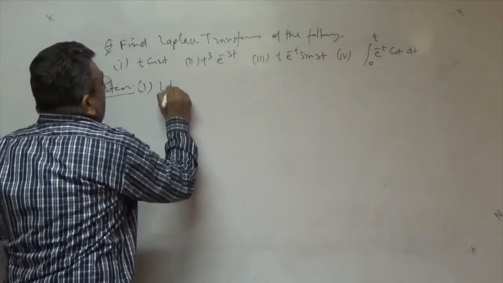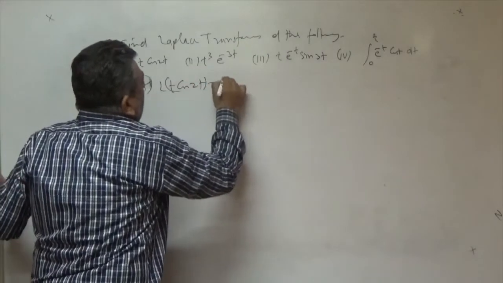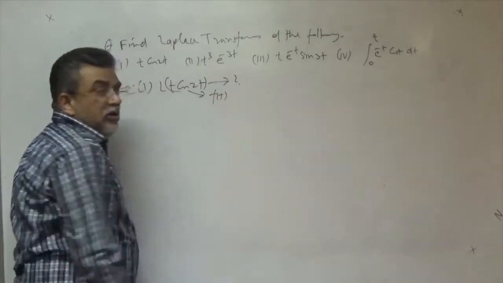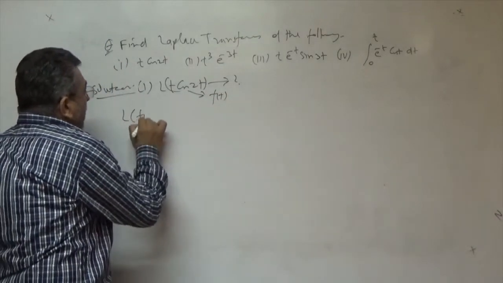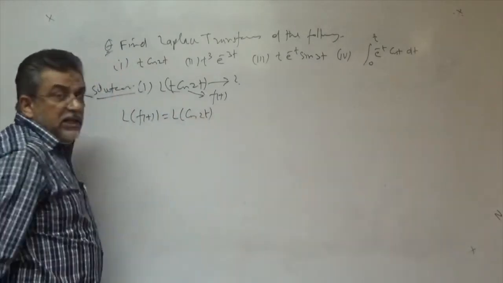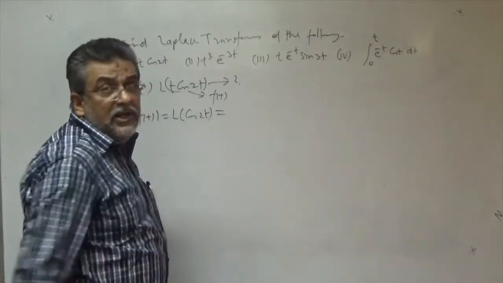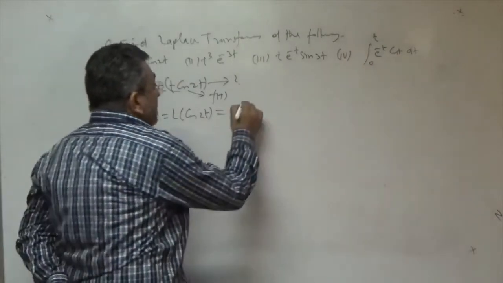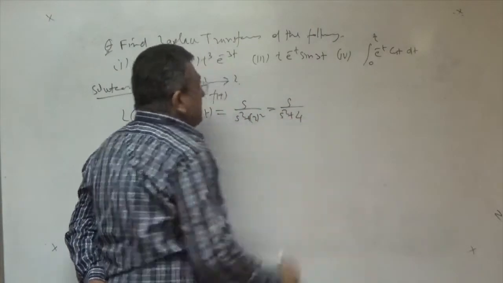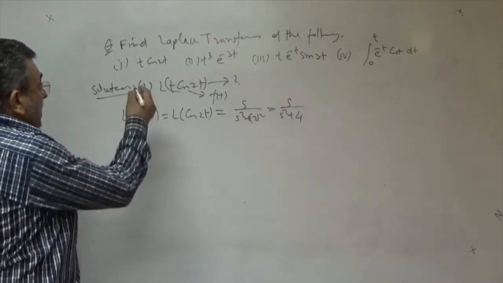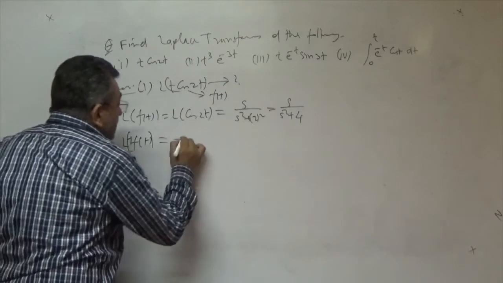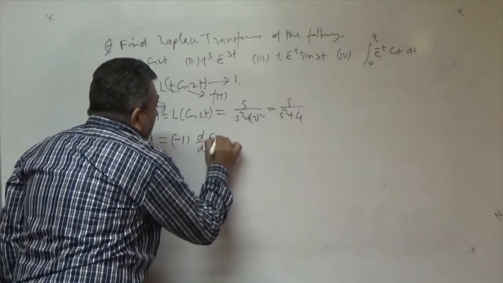First, we have to calculate the Laplace transform of t cos 2t. Here the original function is f(t), so first of all you have to find the Laplace transform of f(t), meaning cos 2t, and this is the standard formula. I have already proved this in the first lecture. This is s upon s square plus 2 square, meaning s upon s square plus 4, simply. Now it is the time for t f(t). I put in this formula, minus 1 to the power 1, d by ds of F(s).